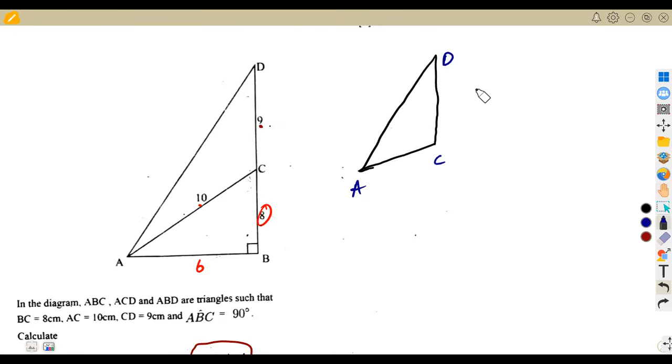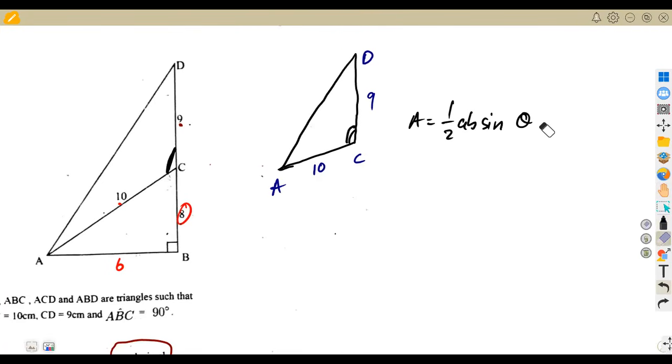It's impossible for us to have this area because it's a non-right angle triangle. If we were to find our area here, it was supposed to be the area is equal to half AB sine theta, whereby our theta is this angle, which is ACD. So it was supposed to be sine ACD. This was supposed to be your formula, guys. Let's be honest.